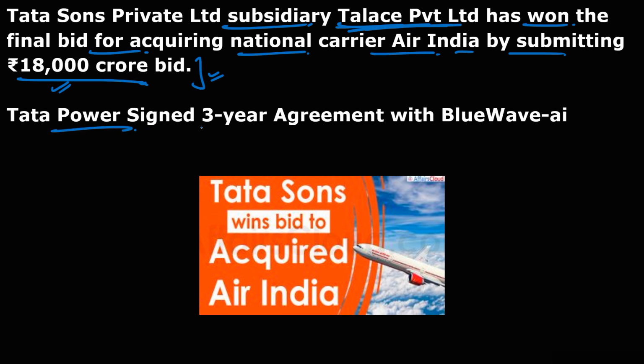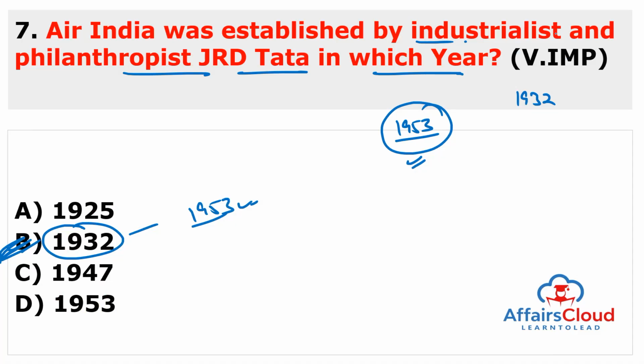And Tata Power signed a 3-year agreement with the Blue Wave Artificial Intelligence Company. But first of all, you have to remember, now it is sold to the Tatas. And the airline started to lose money after its merger with the state-owned domestic operator Indian Airlines in 2007. And now Air India is under a debt of almost rupees 60,000 crore, and it currently serves 42 international destinations.